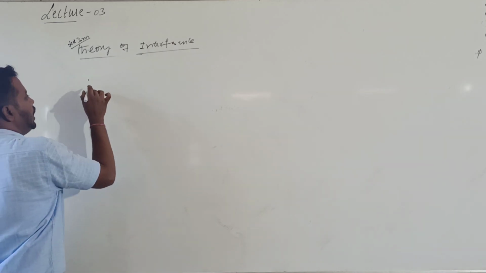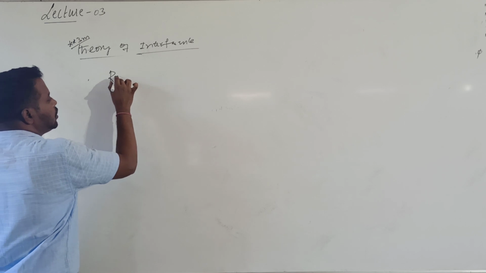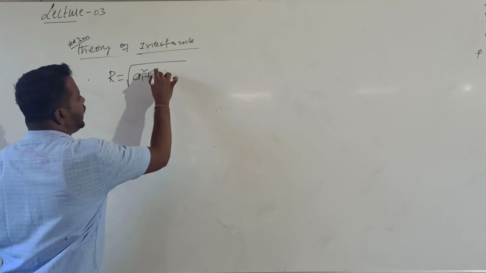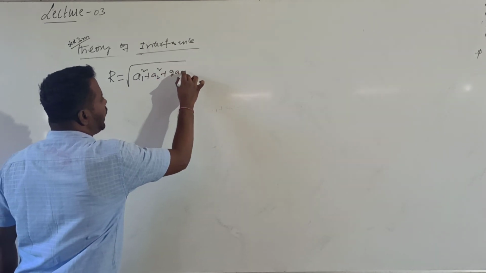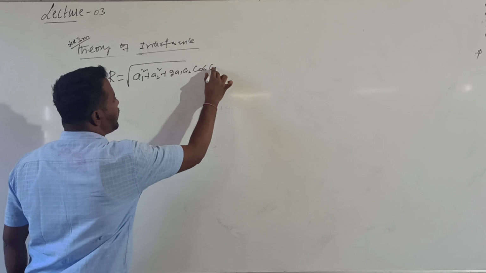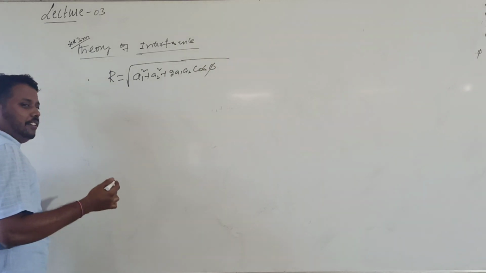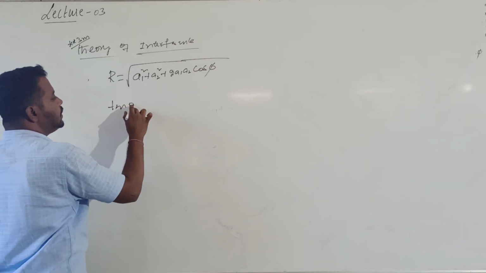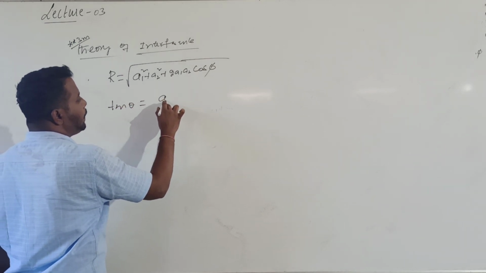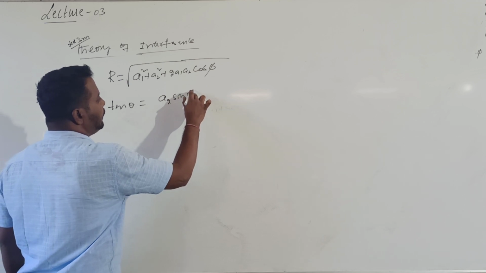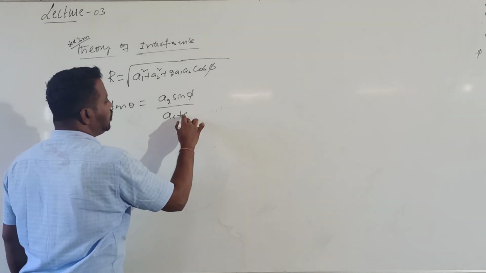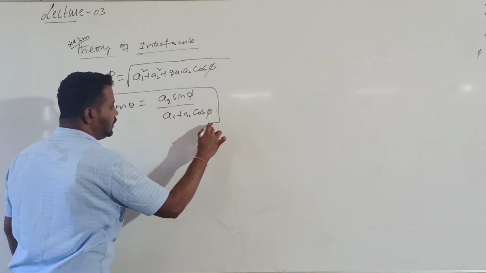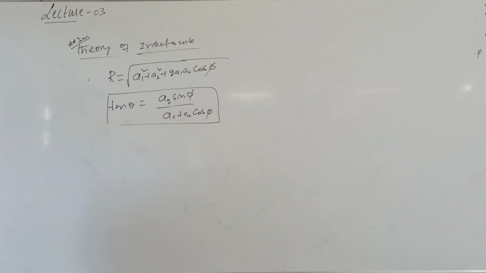So now I will write, so that we remember. What is R value? R is equal to root over A1 square plus A2 square plus 2 into A1 into A2 into cos phi, the amplitude formula. Even though we will not use the resultant phase angle much, I am also writing it: tan theta is given by A2 into sin phi divided by A1 plus A2 into cos phi. So keep these two formulas in mind. This is the conclusion for the theory of interference.